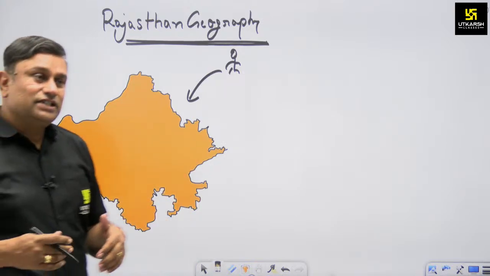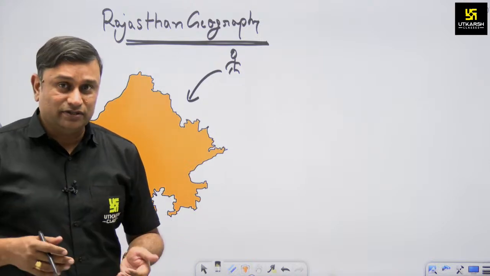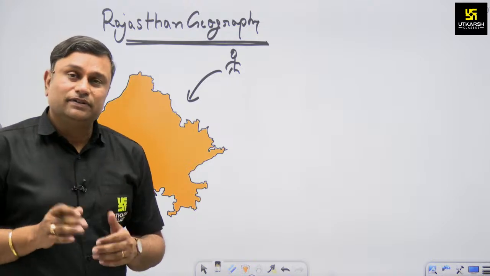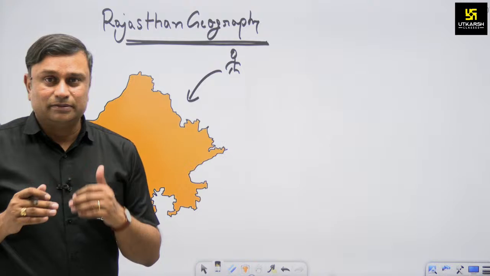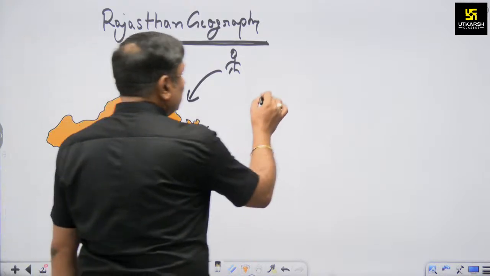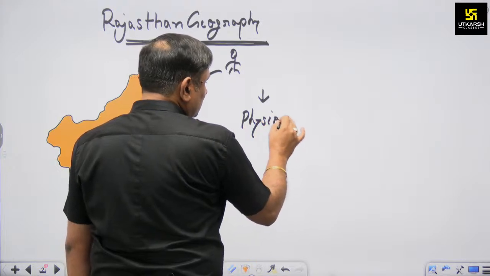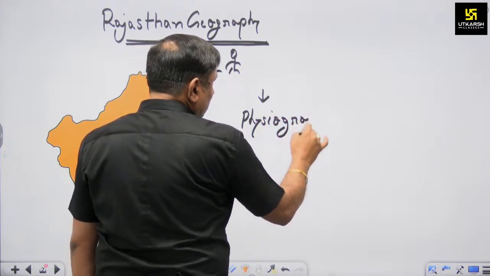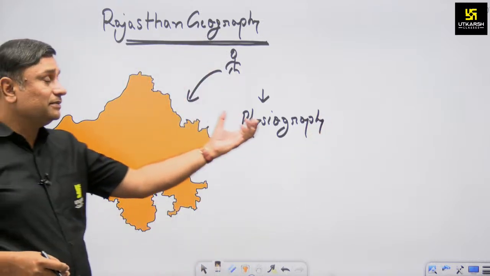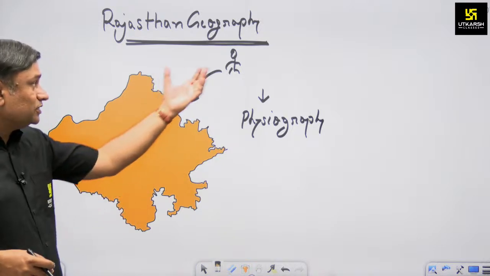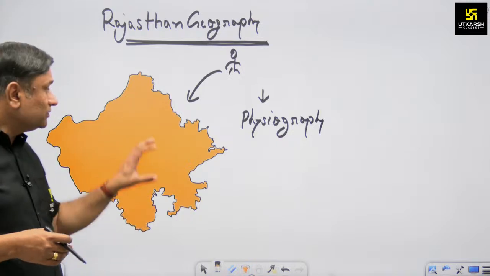So when we say how this was formed, in technical or geographical terminology we say that we have to study the physical features or the physiography of the landmass. There is an aspect in our syllabus which talks about physiography. Physiography means that as a citizen, as a member or as a responsible person of this state, we have to know how this was formed.